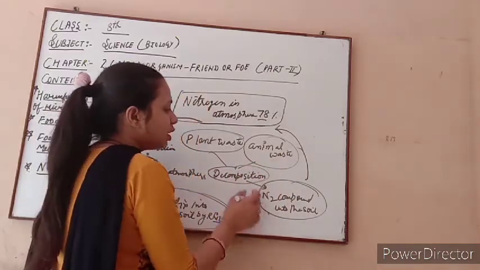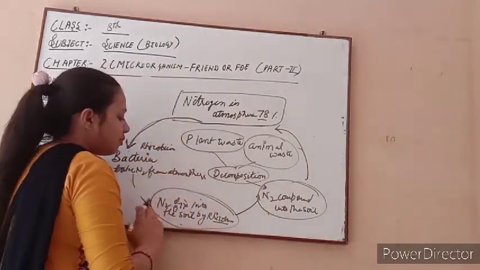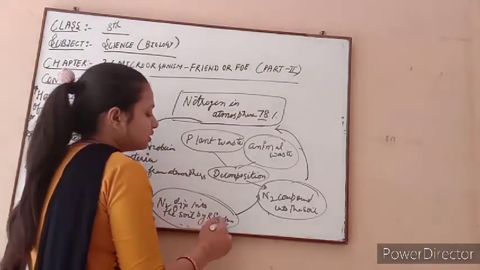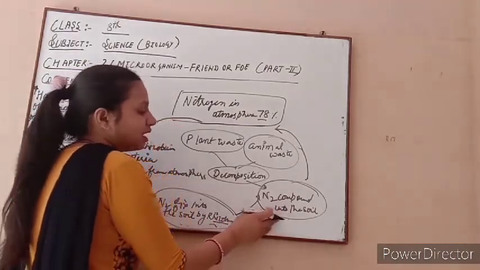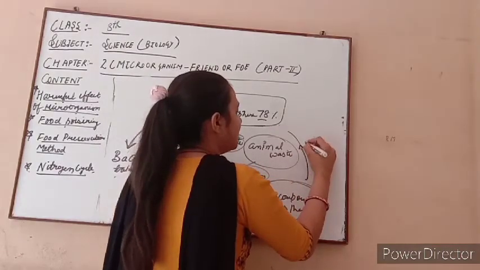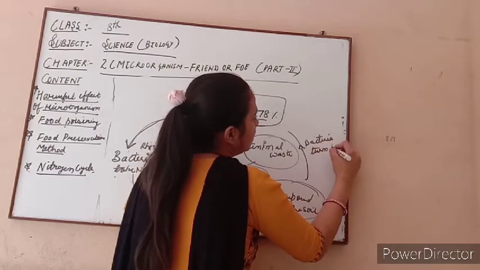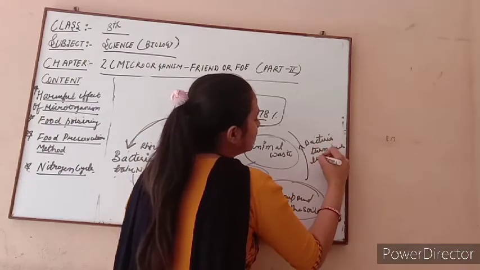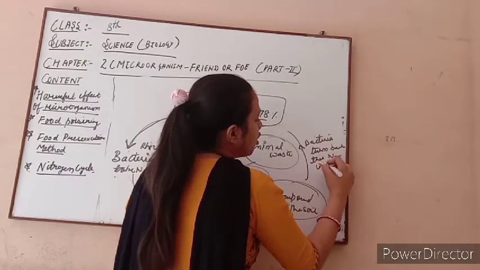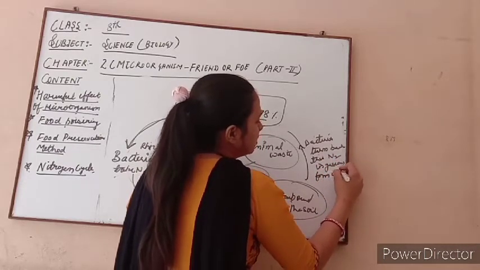So this nitrogen compound is made by the decomposition of plant and animal waste, and also directly by rhizobium bacteria, because this bacteria first makes the nitrogen compound in the soil, and after this it turns this nitrogen back in a gaseous form into the atmosphere.